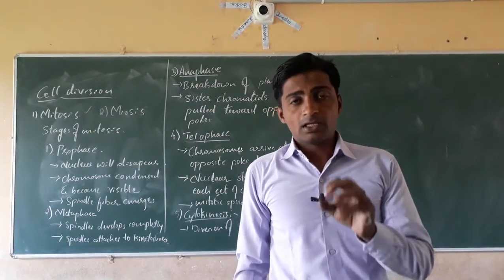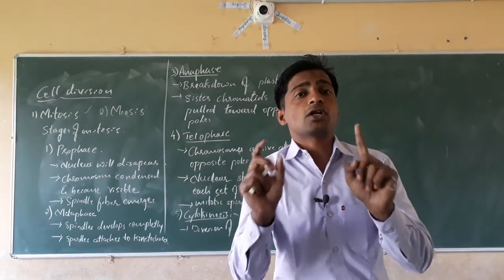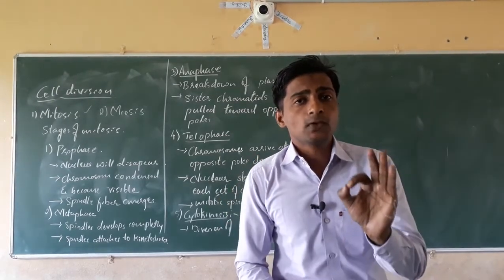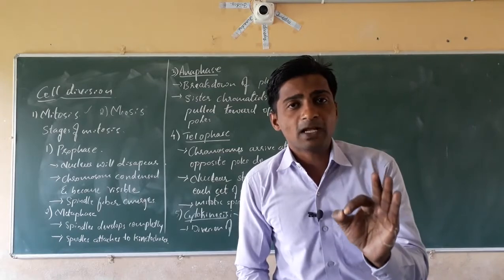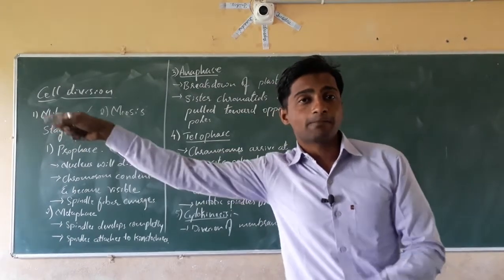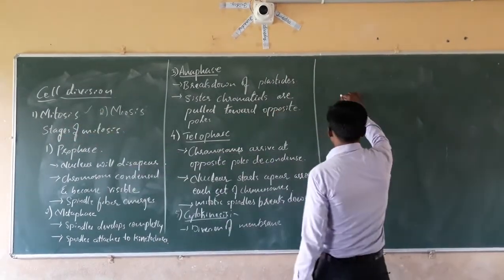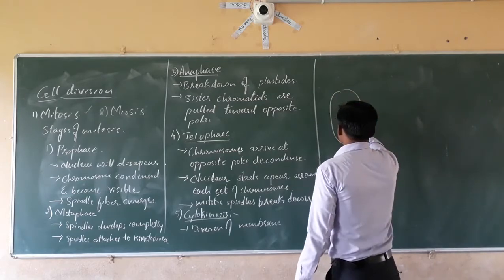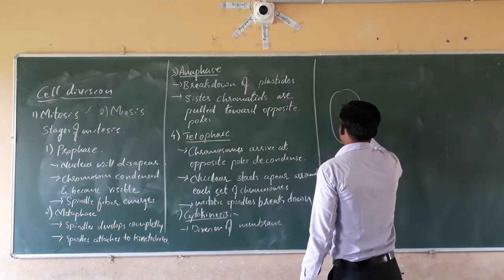A cell divides into two or more daughter cells having the same number of chromosomes as that of the parent. See here, dear students, suppose one cell has 46 chromosomes.